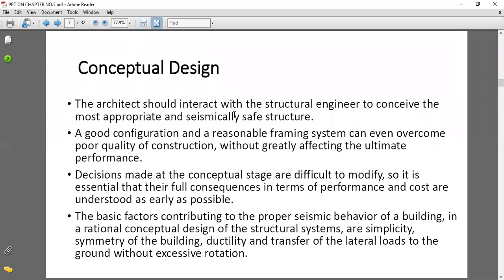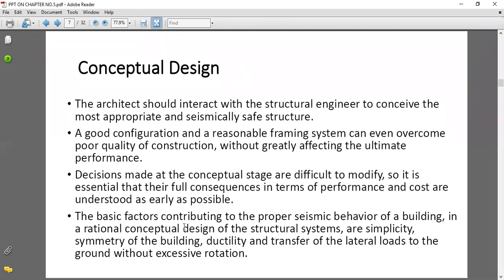Afterwards, in conceptual design, there are two parts. The first is the basic plan, and the second is the structural design. And afterwards there will be construction. Based on this, there should be an interaction between the structural engineer and the architects who make the plan. Whatever structural loads come on the structure, all the basic loads should be considered while designing. At that time our building will become a safe structure when dynamic loads like earthquake loads come. And for that purpose the configuration of the building should be good.